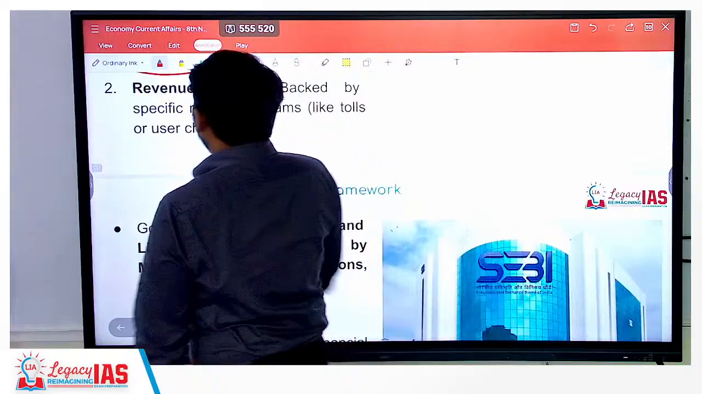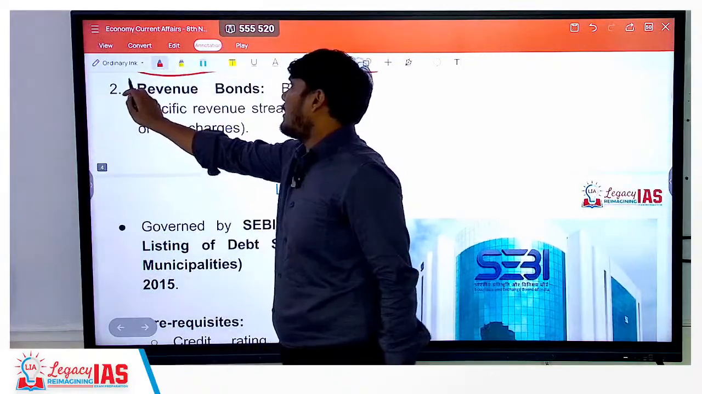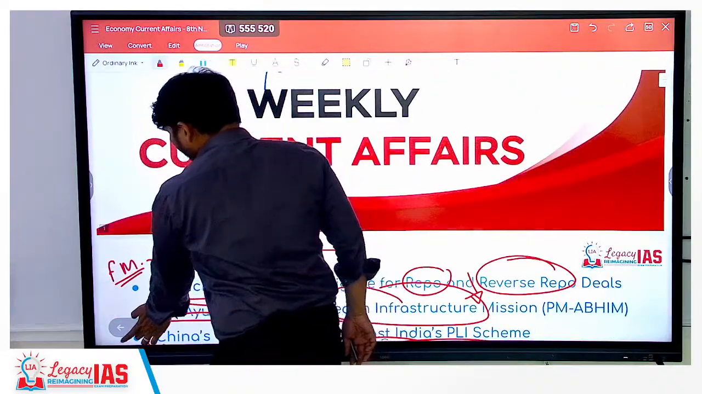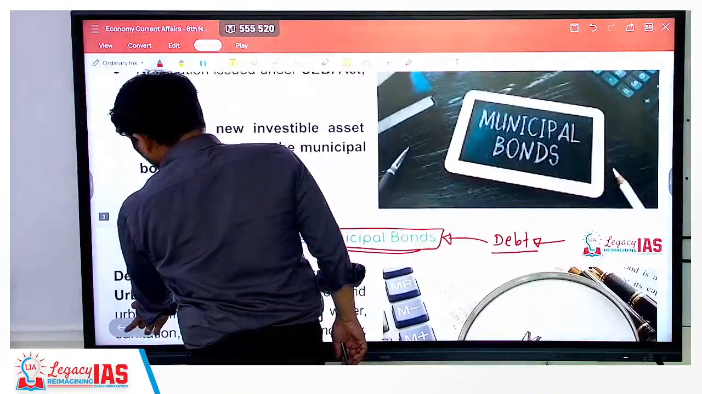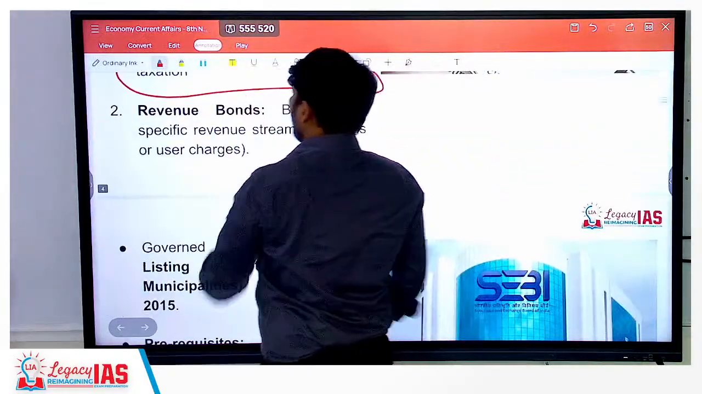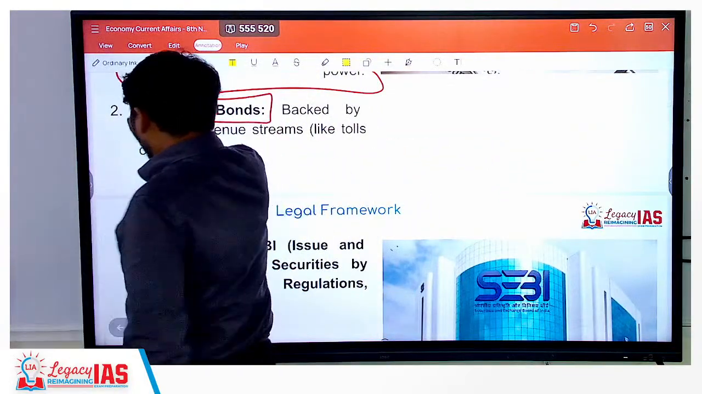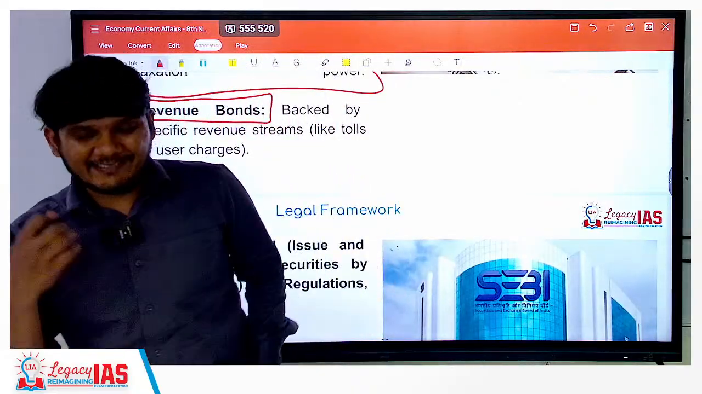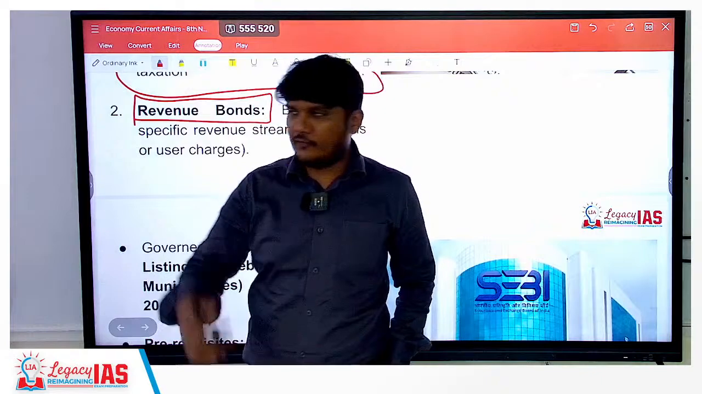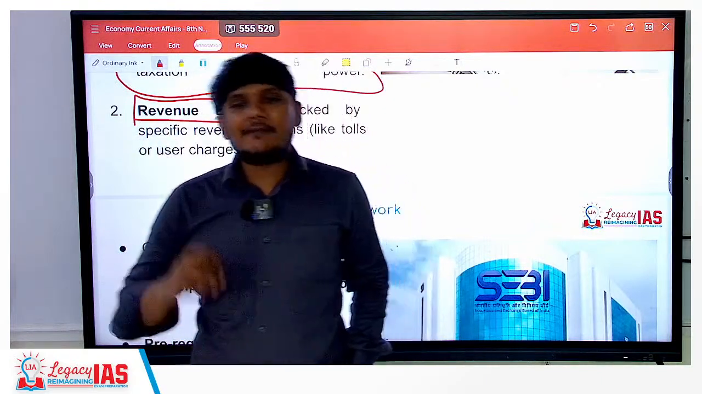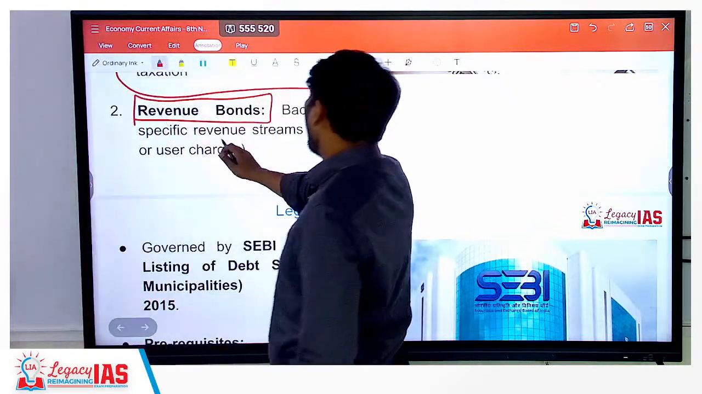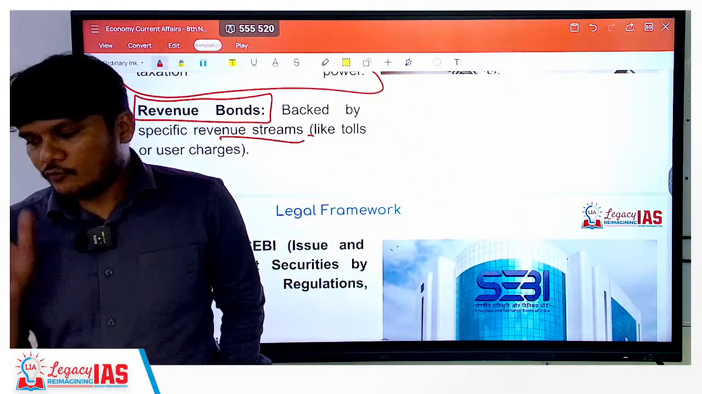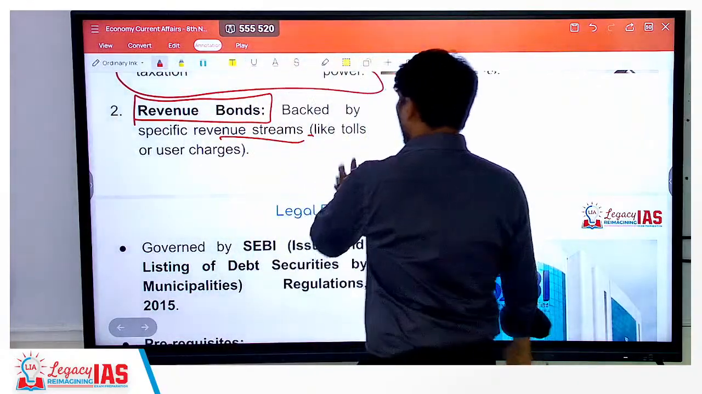Next is the revenue bond. What are revenue bonds? The municipal corporation can also undertake various projects which are going to generate revenue for them. For such projects they can again issue bonds, which will be known as revenue bonds, and these bonds will then be paid from the revenue stream generated by the project. So this is the concept of a revenue bond.